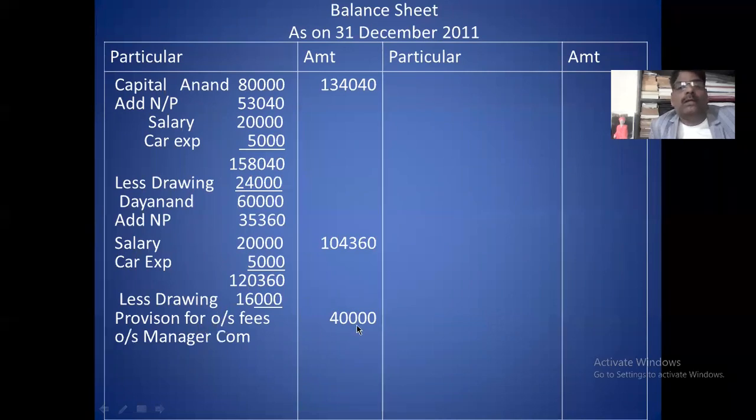Provision for fee is 40,000 in the trial balance. You take that provision already made. Then outstanding manager commission, that is 22,000. These are the liabilities. Then creditor for expense is there, that creditor 8,000. These are the liabilities.